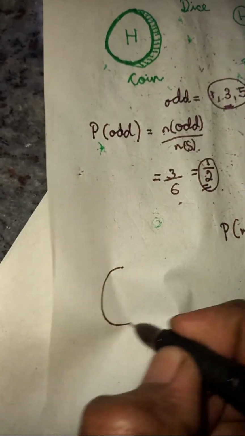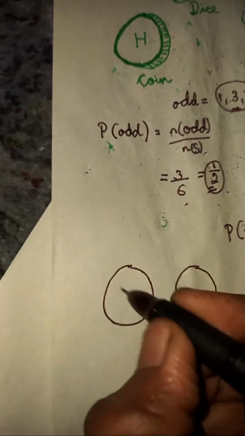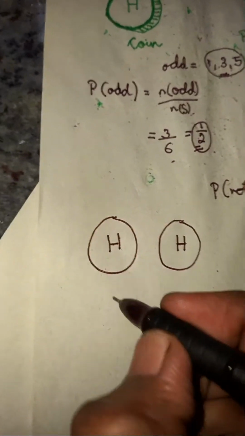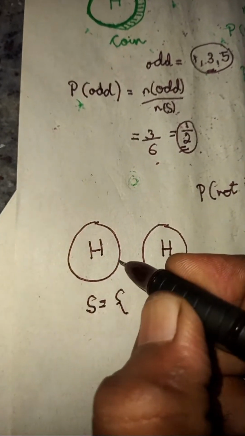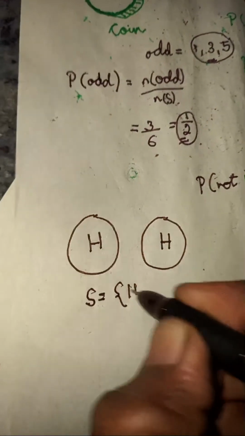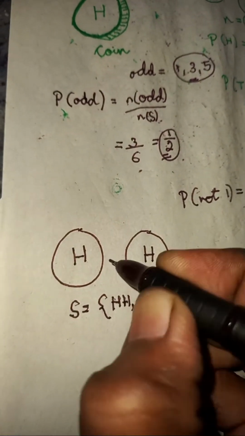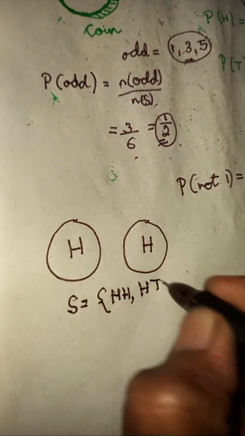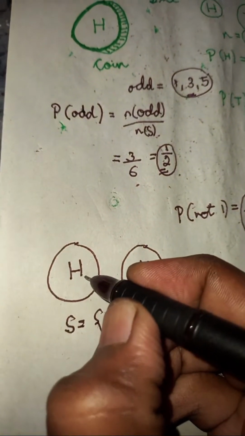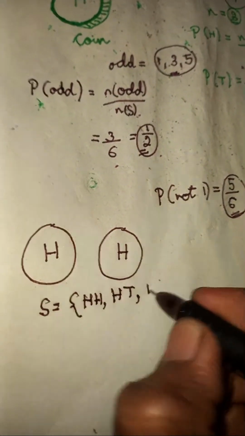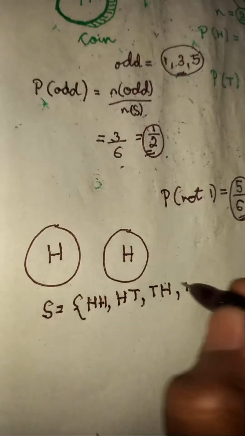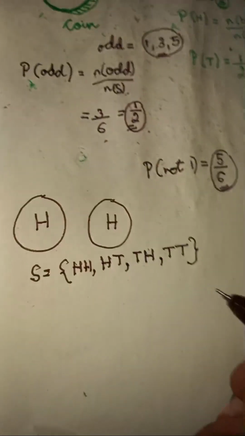Now let's take another probability. Here they are throwing two coins. If you throw two coins, you can get different chances. Once you can get head and head, both coins getting head. Another chance is one getting head and another getting tail. And another chance is the first one getting tail but the second one gets head, so it becomes tails and heads. And the last chance is both of them get tail. So there are four different possibilities.